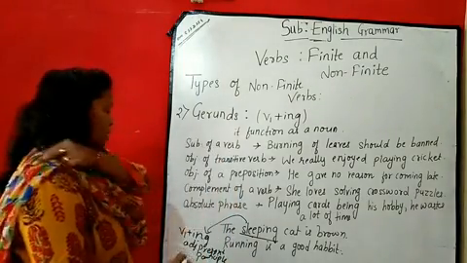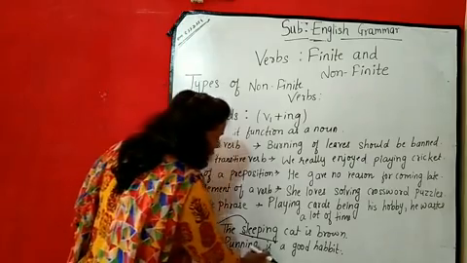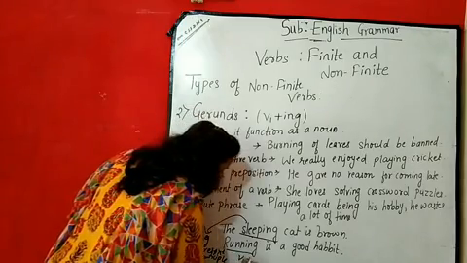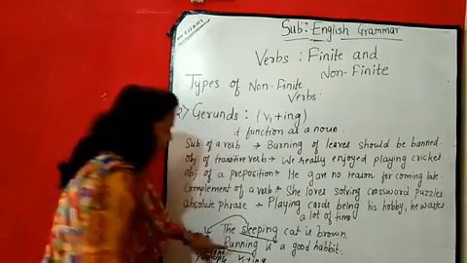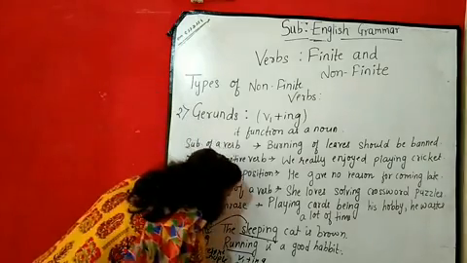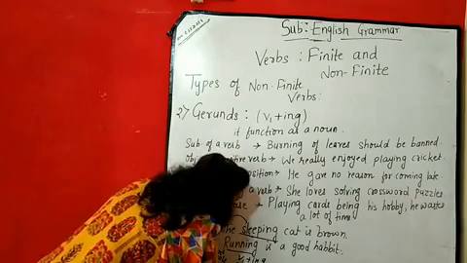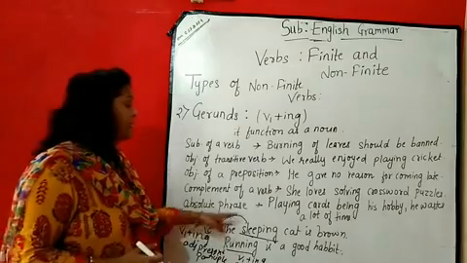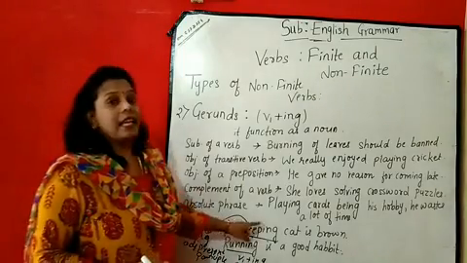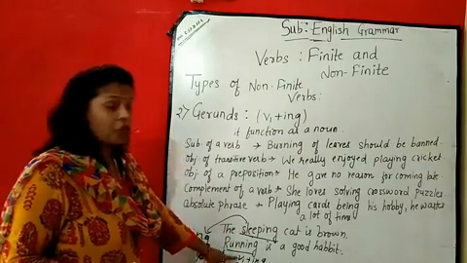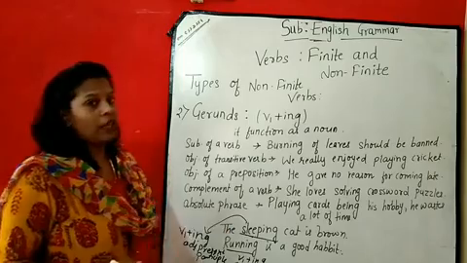But now see this next sentence. Running is a good habit. Now here running again ये भी यहाँ पे verb plus ing है, but it is acting as a noun. ये किस तरह act कर रहा है? Noun. So it is called the gerund. So as per the sentence, if it is acting as an adjective, then it is called the present participle. पर अगर वो noun की तरह function कर रहा है, then it is called the gerund.